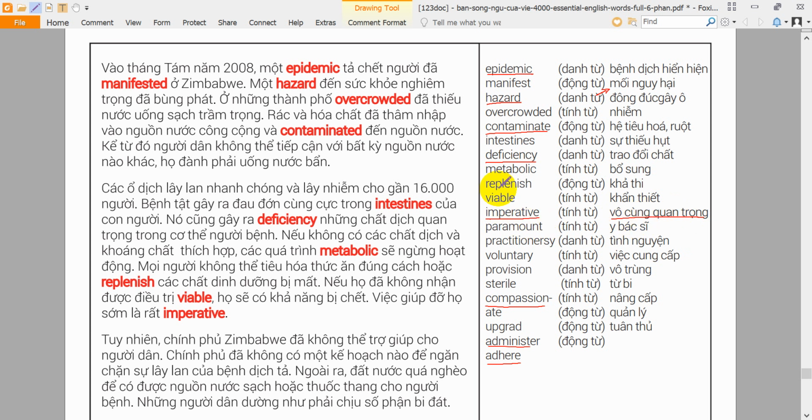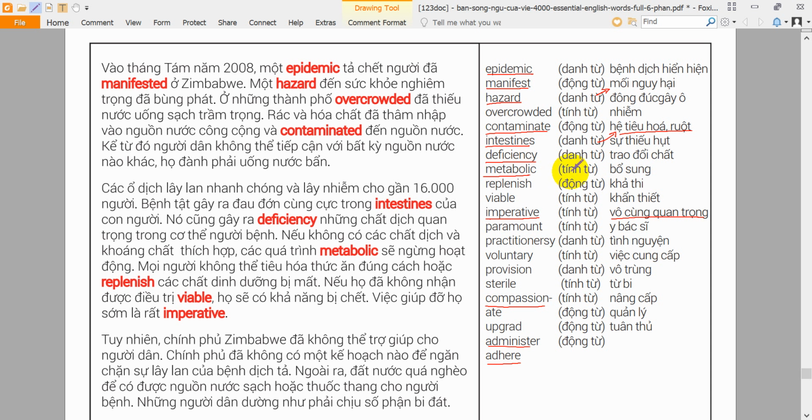Intestines. Intestines are tubes through which food passes after it leaves the stomach. Whatever you eat goes into your intestines. Manifest. To manifest means to make something visible or obvious. The holiday season manifested joy in the children. Metabolic. When something is metabolic, it relates to a person's or animal's metabolism. People who have a low metabolic rate will gain weight.